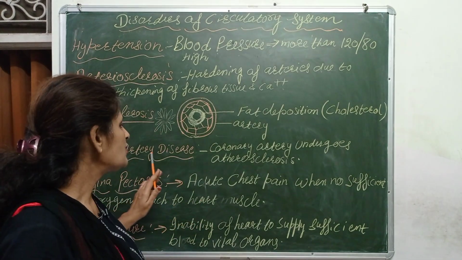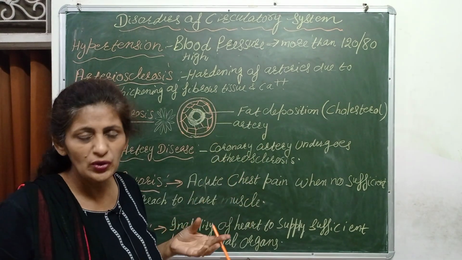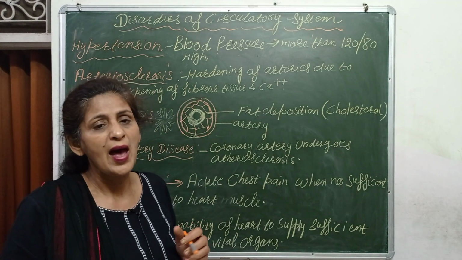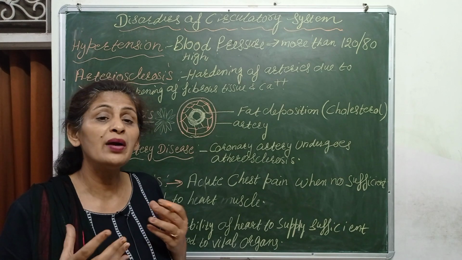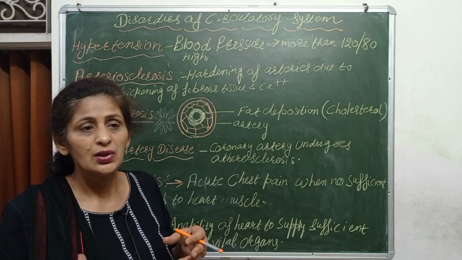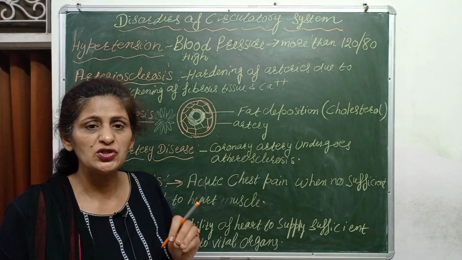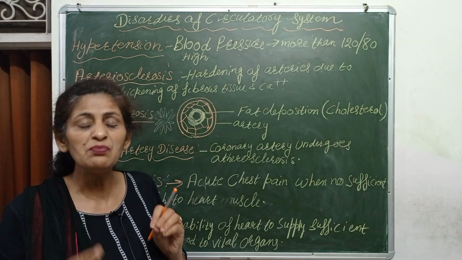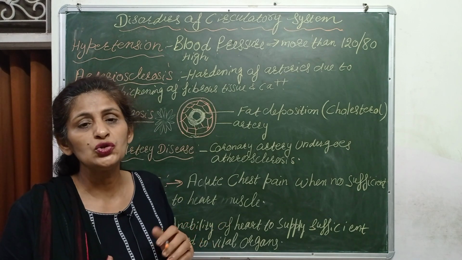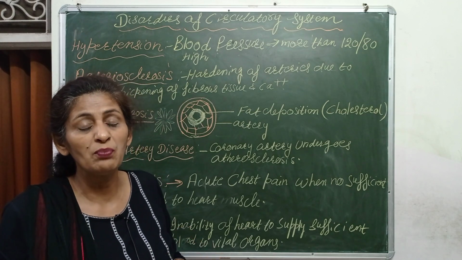Next is coronary artery disease, in which the coronary artery undergoes atherosclerosis. As I told you earlier, the coronary artery becomes very narrow due to deposition of cholesterol, and the coronary artery supplies blood and nutrients to the heart. If it is blocked, the heart is deprived of oxygen and nutrients, its muscles start getting damaged and the person feels pain, which is the start of the symptoms of heart damage. It may even lead to heart attack or heart failure, because the heart is not getting proper oxygen and nutrients all the time.